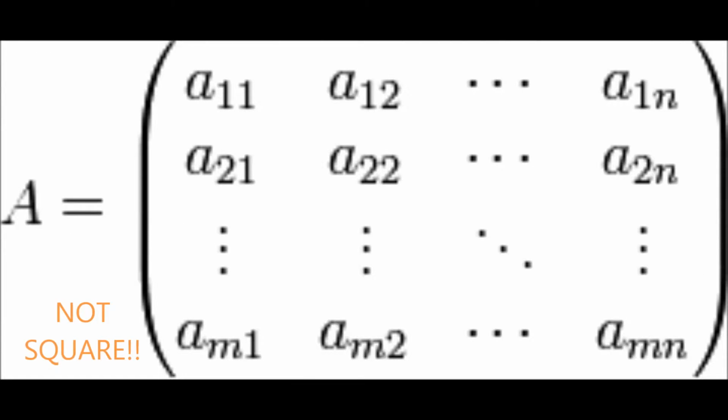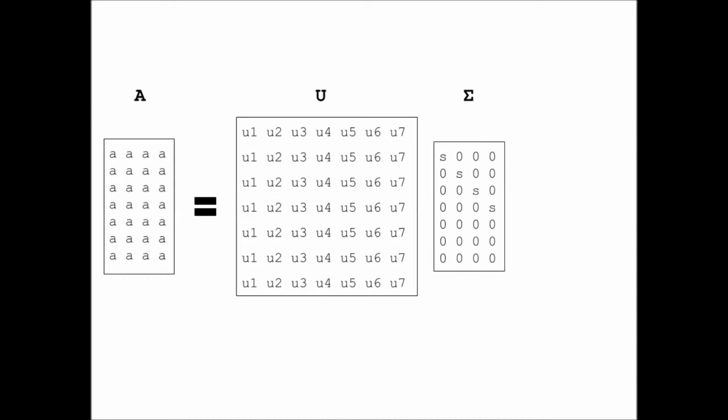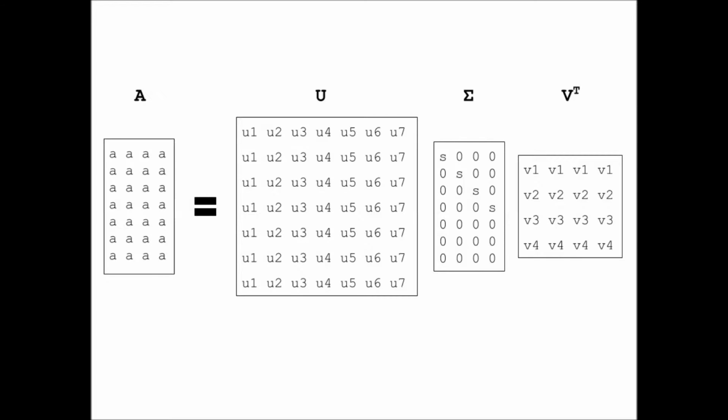SVD breaks down a non-square matrix A into the eigenvalues and eigenvectors of square matrices AA transpose and A transpose A. The eigenvectors of AA transpose are stored in matrix U. The squares of the eigenvalues in both AA transpose and A transpose A are stored in sigma, and the eigenvectors of A transpose A are stored in V. By multiplying U, sigma, and V transpose, we get our original matrix A.